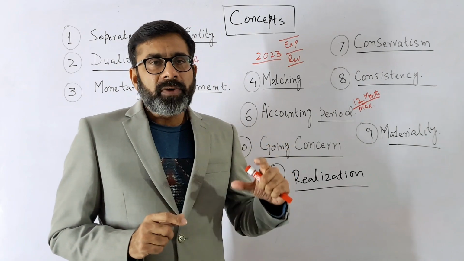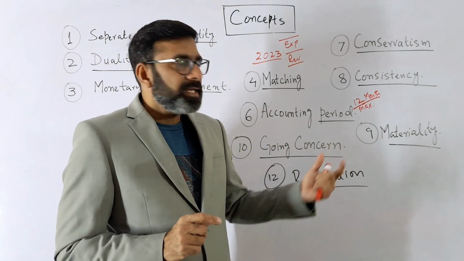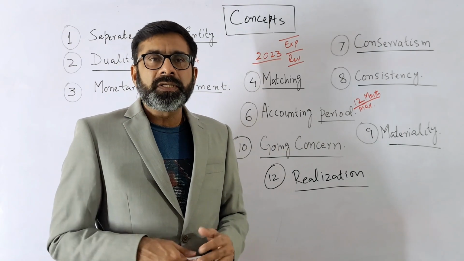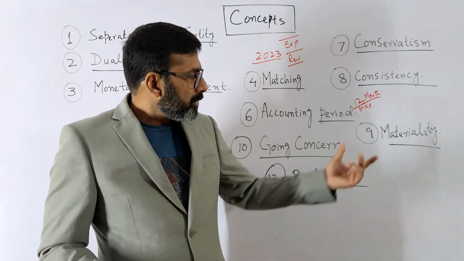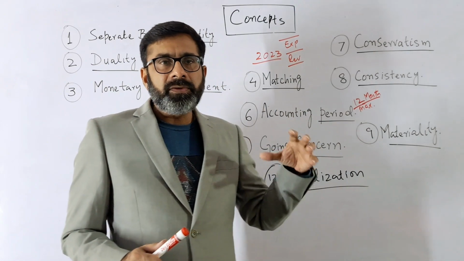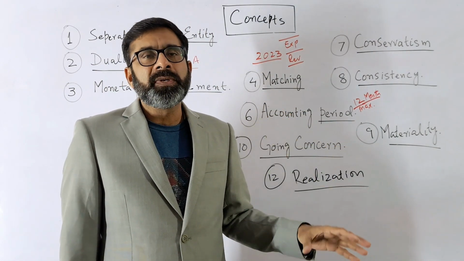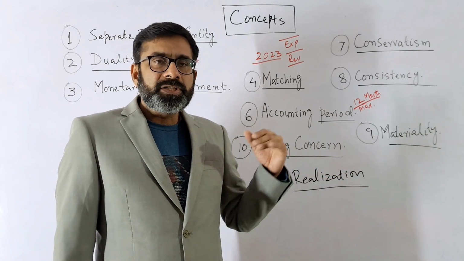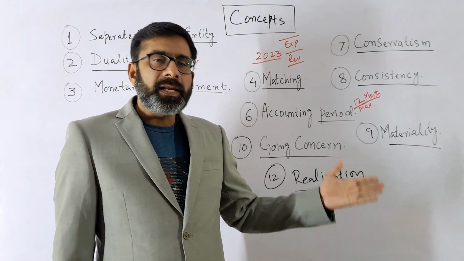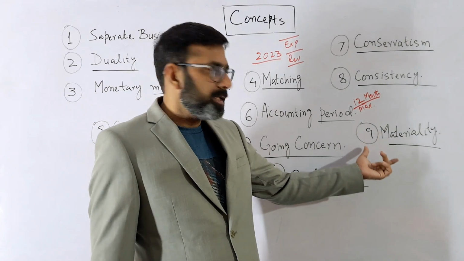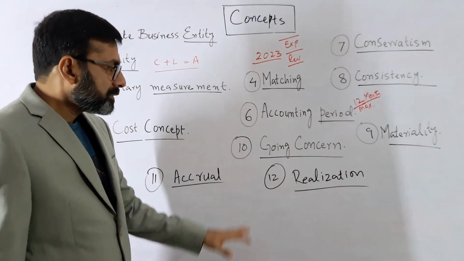But out of $1 million sales, if there's a misstatement of, let's say, 500,000, obviously that is material. So materiality means anything which has a significant effect on the business, and especially on the decision making of the businessman or any other person using that financial statement, will be considered material.